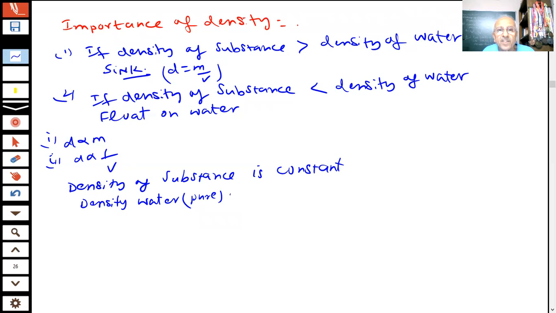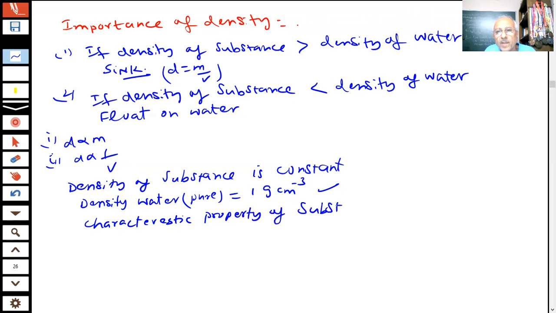So if I say the density of water is 1 gram per centimeter cube, students, it is the same everywhere. It doesn't matter where you get the water from, or whether you put a small amount or a big amount of water in a bottle, it will always have the same density. So what we call the density of a substance is a characteristic property of a substance. In other words, students, what we are saying is that a pure substance will always have the same density.